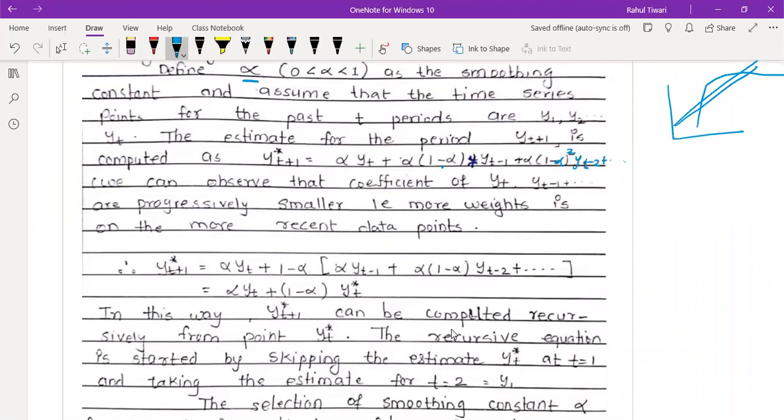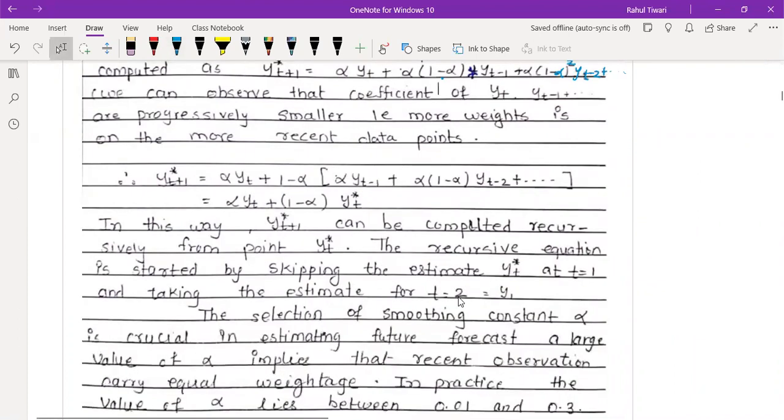Now understand, this is the important part. The recursive equation starts by skipping the estimate of yt at t is equal to 1. That means we have to skip one value at t is equal to 1. Skip means you just leave it as it is, and take the estimate for t is equal to 2 as y1.